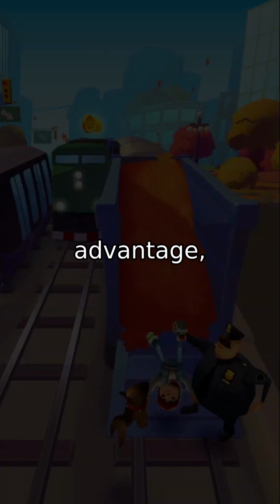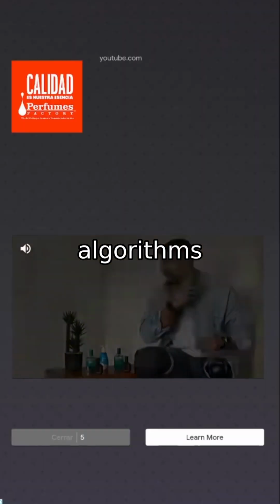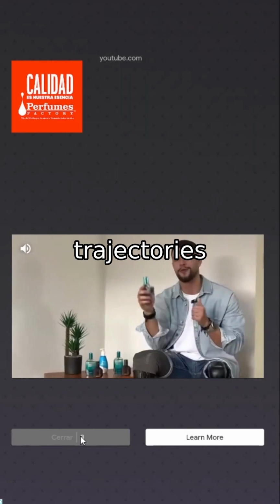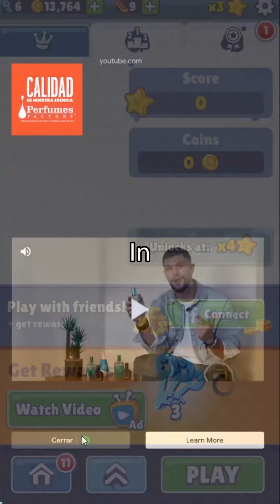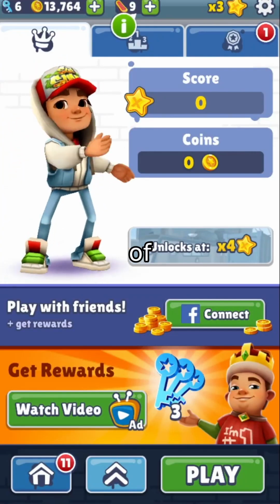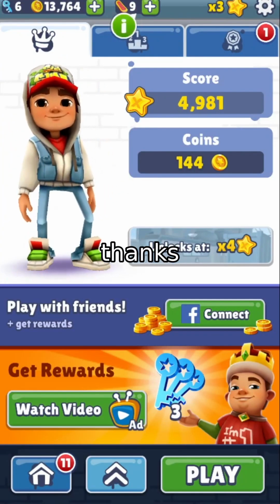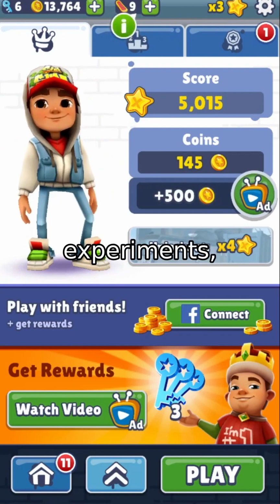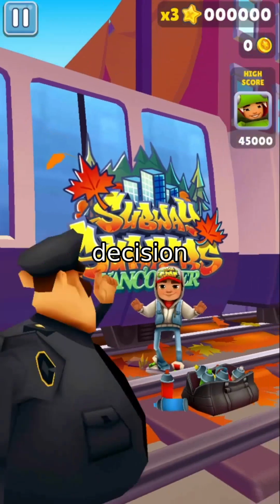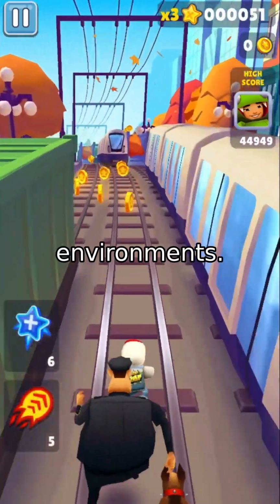And here's the real advantage: amortization. Tree search algorithms like CAST must resimulate thousands of trajectories at every decision step. In contrast, CDAS samples dozens of look-ahead sequences in a fraction of the time, thanks to the learned generative model. In our experiments, we saw over 30% faster decision-making compared to CAST, even in larger environments.